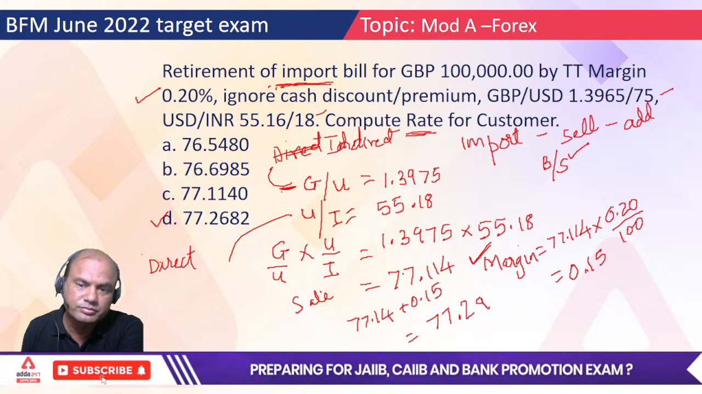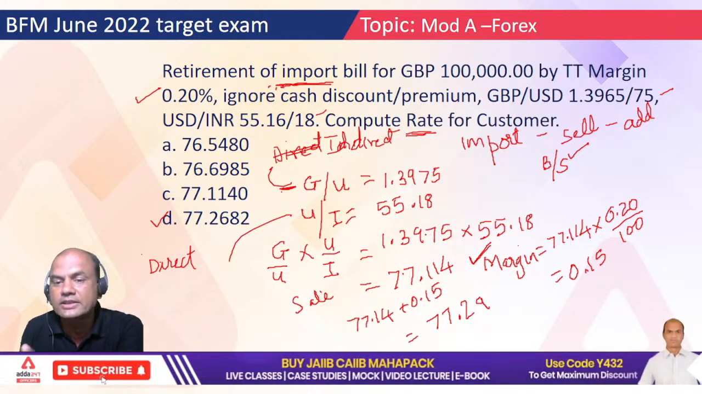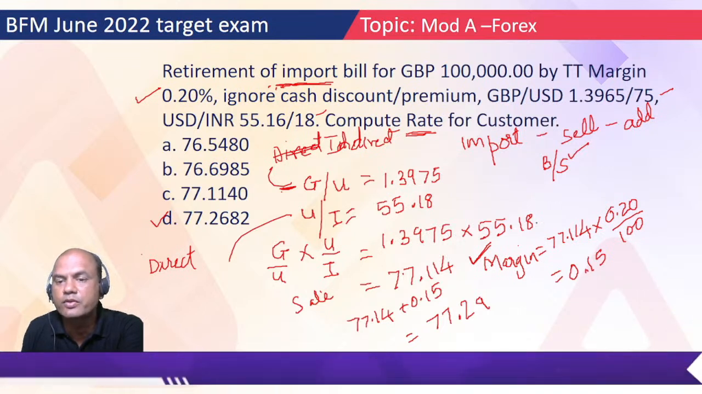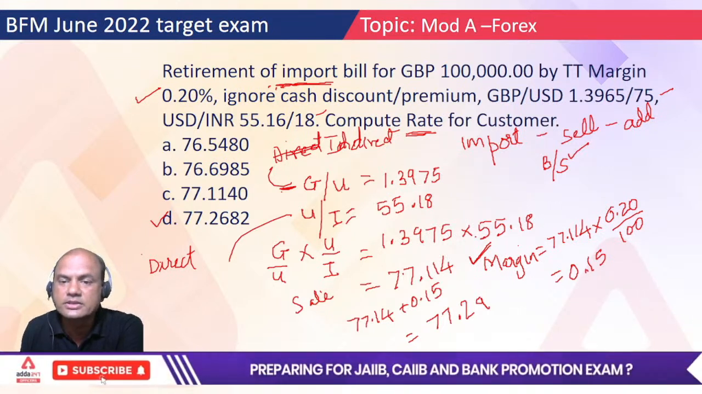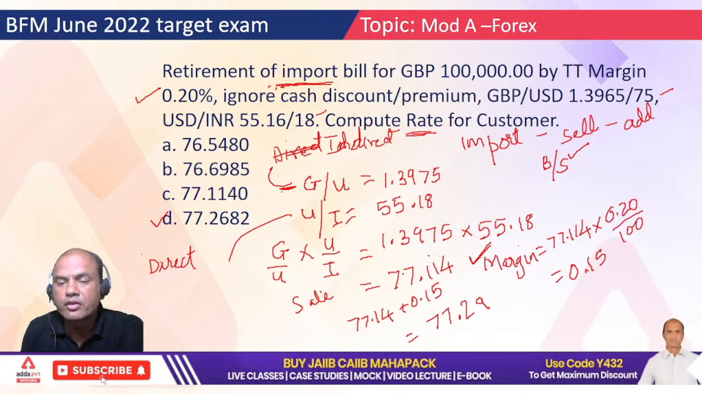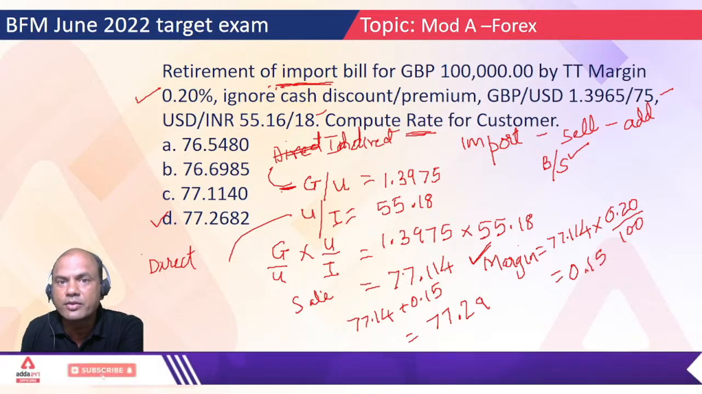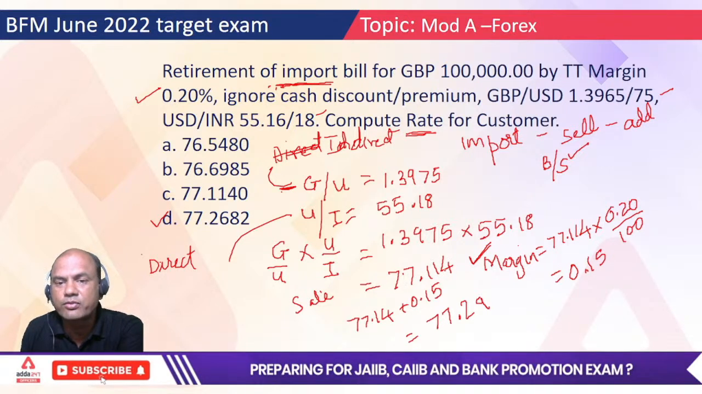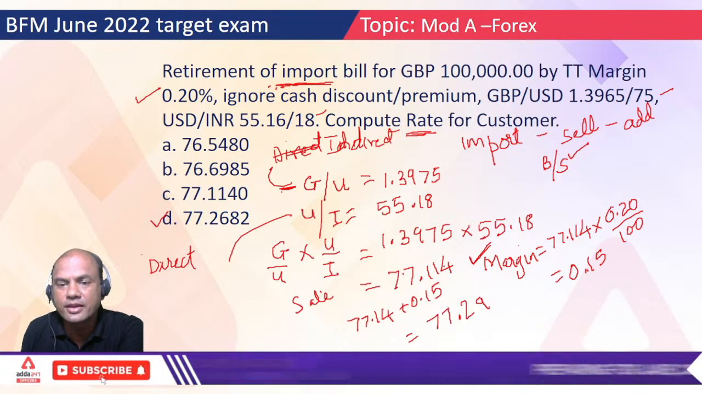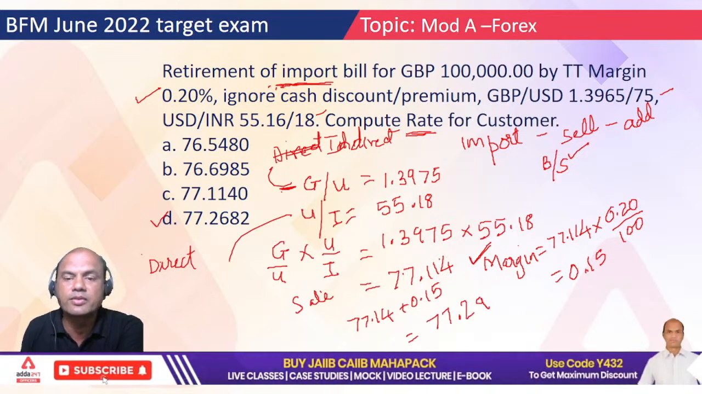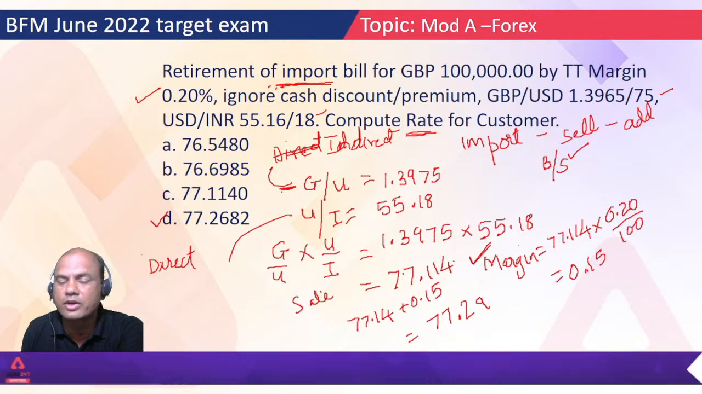77.114. Has everyone got the answer? Try it yourself, 1.3975 into 55.18. Type yes if you have got the answer, or type the answer also. What are you getting? 77.114. Is everyone getting this? Type fast. Okay, majority of them are getting 77.114. Done with this.